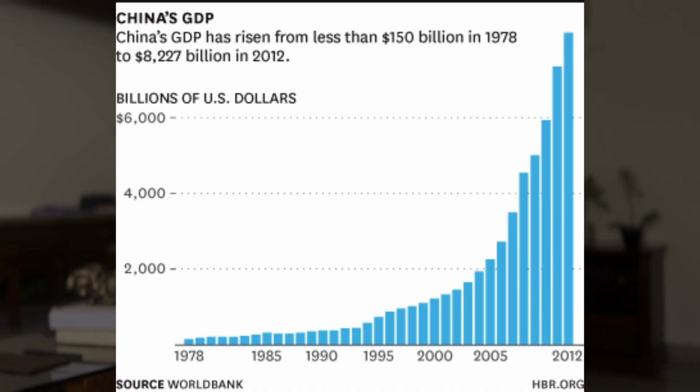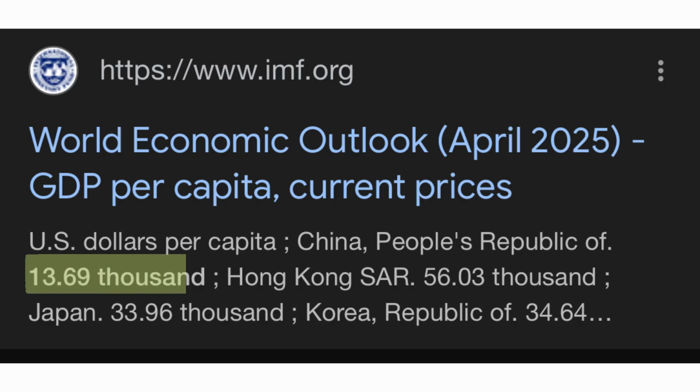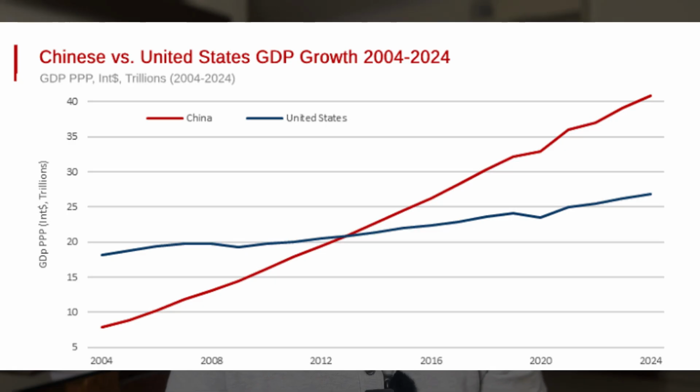From 1979 onwards, China averaged nearly 10% GDP growth rate per year. Hundreds of millions of people were lifted out of poverty. Per capita GDP rose from under $200 in the 1980s to over $13,000 as of last year. China today is the second largest economy in the world in terms of GDP and the largest adjusted for purchasing power parity. And look at this transformation firsthand.